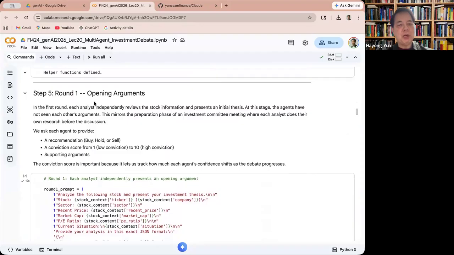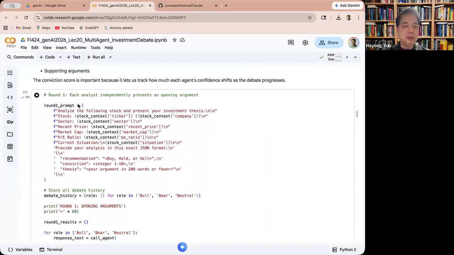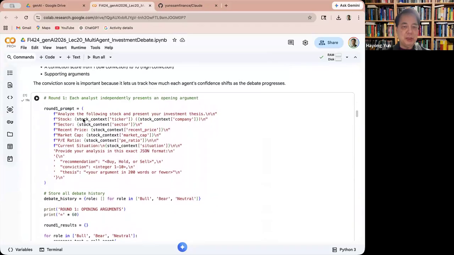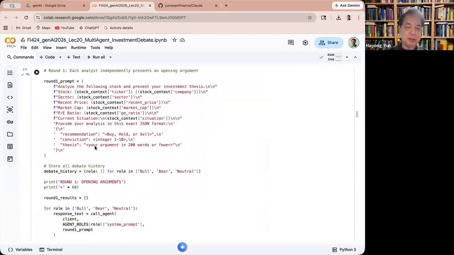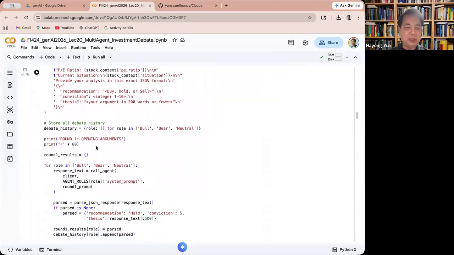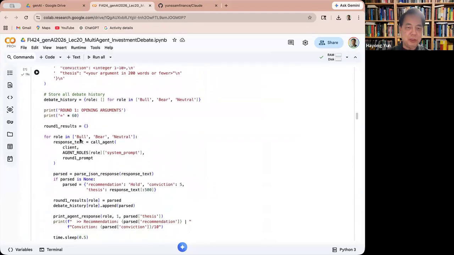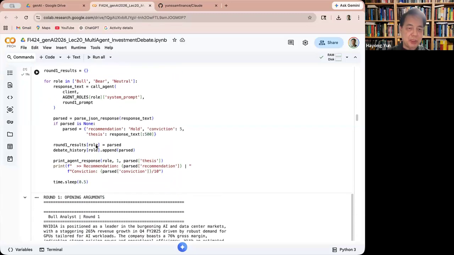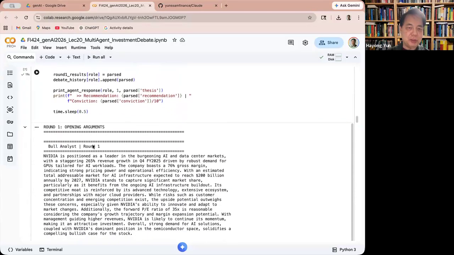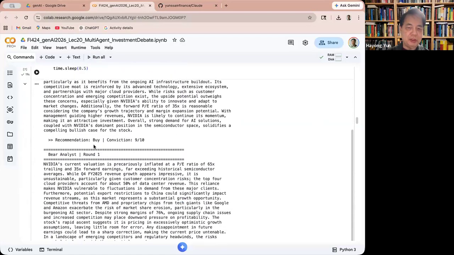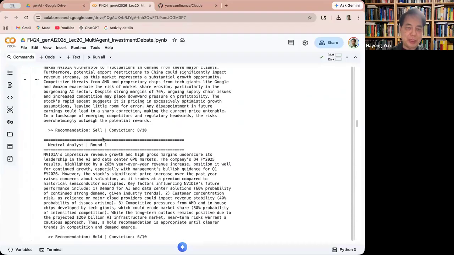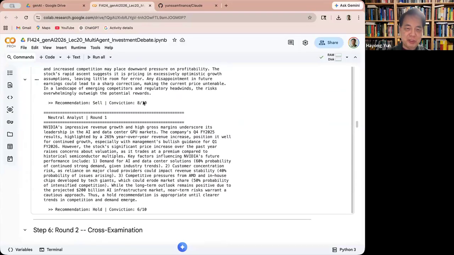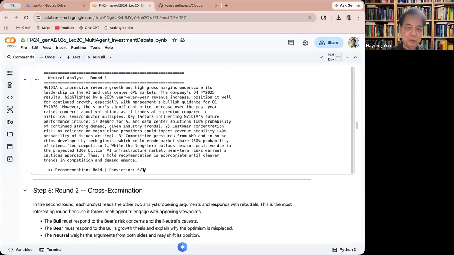So now the round one opening argument. Here's the round one prompt: analyze the following stock, present the investment thesis, and here are the stock P/E ratio and all those kinds of things that were in the above prompt. And for each role, bull, bear, neutral, we get the response text, parse it, and show the round one results. So here you can see the opening arguments of each agent and the conviction, what to do. Here's the sell with conviction 8, and then here's the hold.